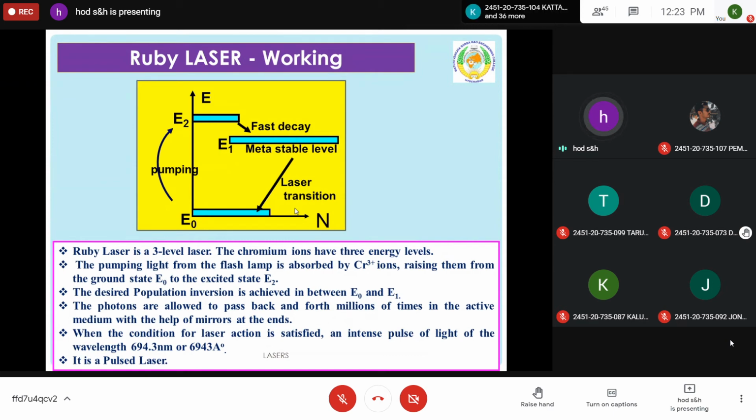Girls, is it okay? The construction and working of Ruby laser? Somebody respond from the girls' side. Yes, no response.